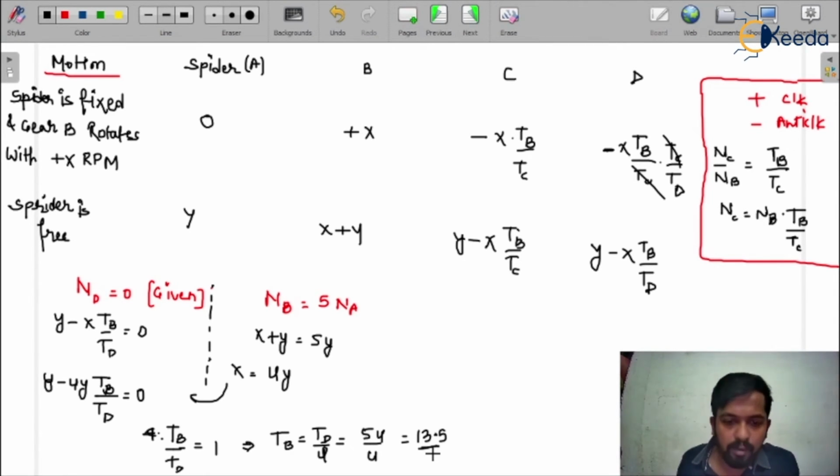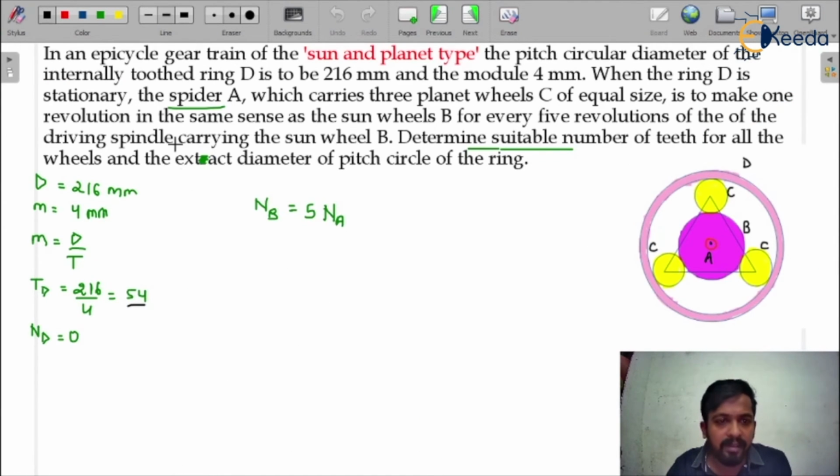But in the question, we have used the number of teeth on gear D, that is 54. Then we get the number of teeth on gear B, TB, that is 13.5. The question says we have to find the exact diameter of the pitch circle of the ring.